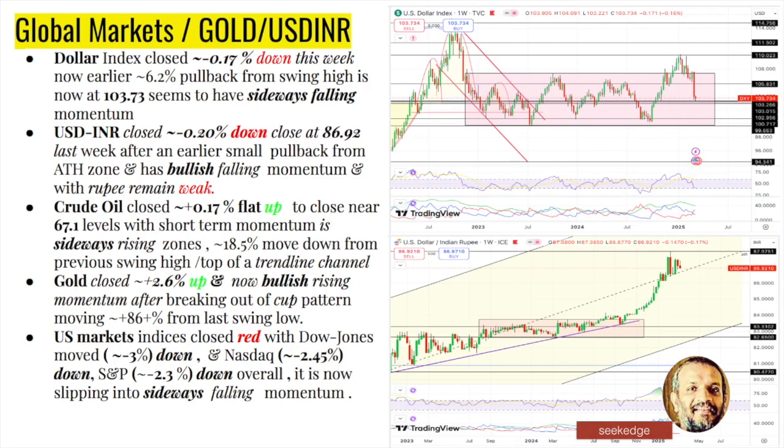Let's try to understand how the global markets, especially the US markets, and the global commodities like gold and crude oil, and then currencies are doing. The USD/INR, we can see that it has fallen back to that consolidation zone and then going down. So that's a good thing, considering the dollar index really affects the emerging markets. So it's cooling off, that's good. And you can see the cool off in the USD/INR currency there also. There is a red. It's not much of a move, it's a flattish move, some downside, 0.2%. It's not a big deal, but it's just fallen below the 87 USD/INR. Some strength is there, but it remains weak, historically weak for several years now.